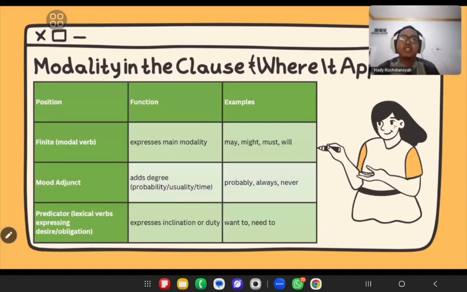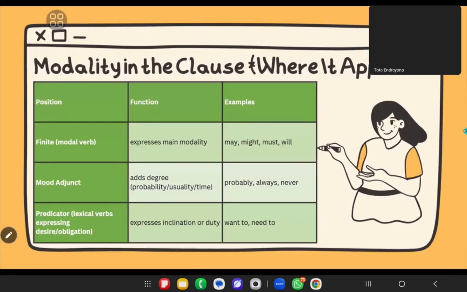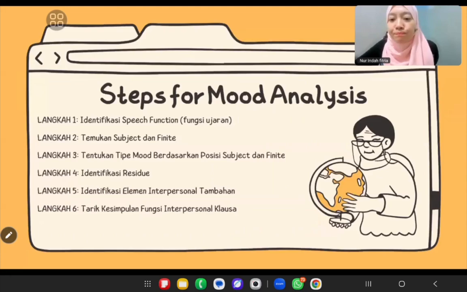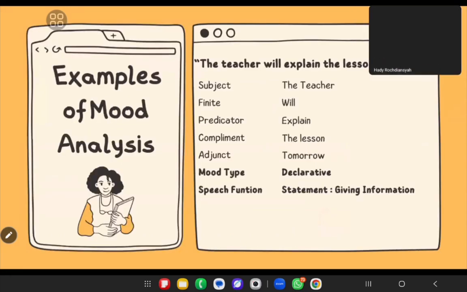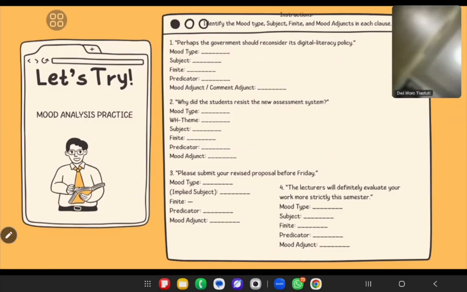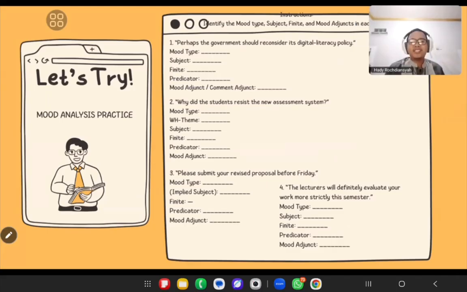Mood adjuncts show probability, time, degree, usuality. "Before Friday" is mentioning time. So the mood adjunct is "before Friday", the time adjunct.